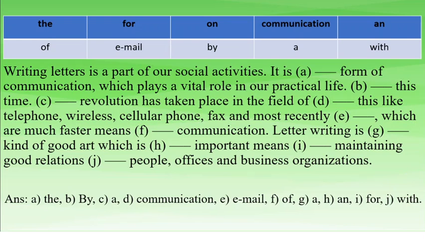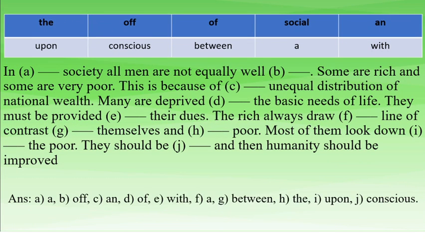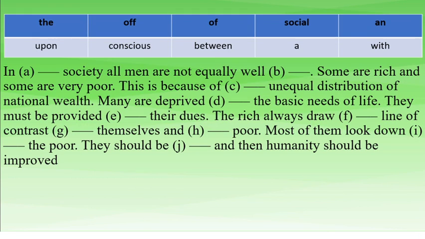Let's check the next one. It says, in dash society all men are not equally well dash, some are rich and some are very poor. This is because of dash unequal distribution of national wealth. Many are deprived dash the basic needs of life.